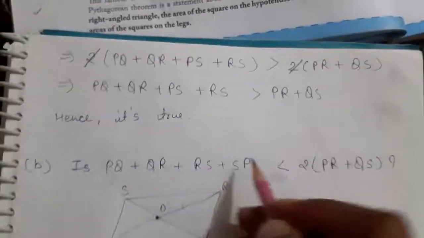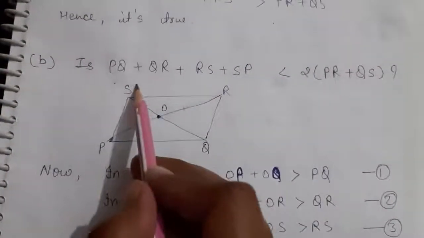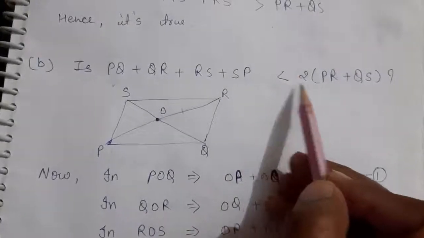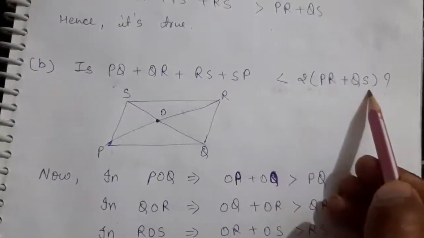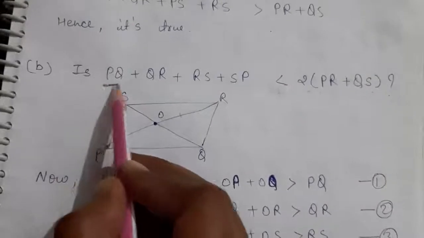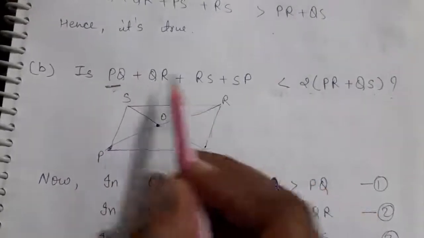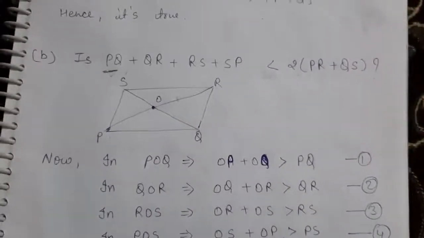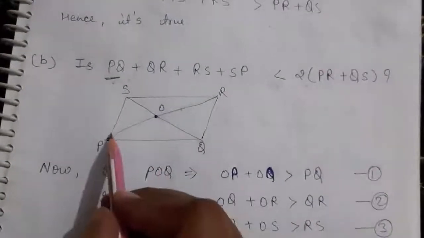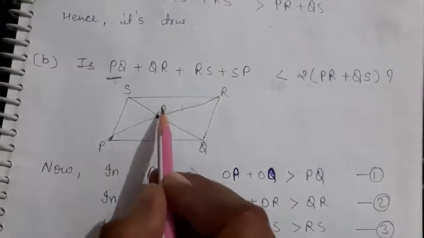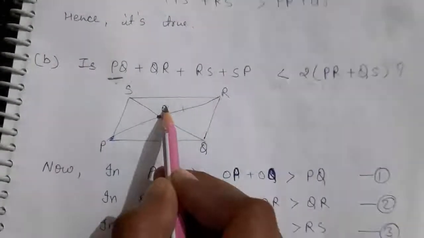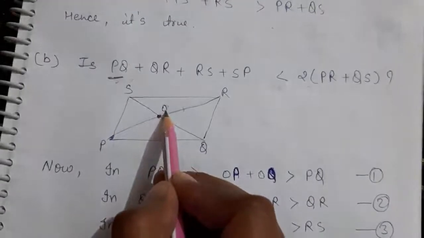Now question number B. Third B is PQ plus QR plus RS plus SP is less than this type of condition. So what is the less than condition? PQ, QR, RS and SP. So we have to take first PQ, then QR, RS and PS. So this quadrilateral PQRS is given and the diagonals intersect at a point O. Suppose that they intersect at a point O. That is the reason for writing O here.